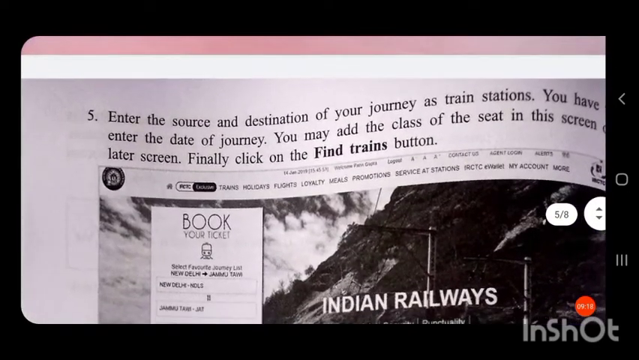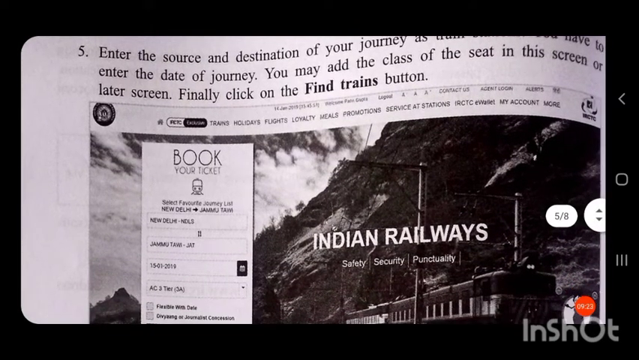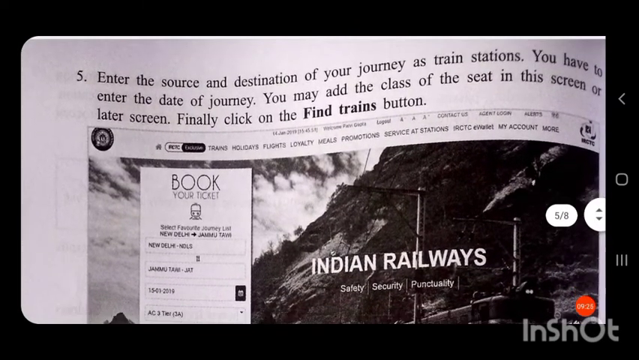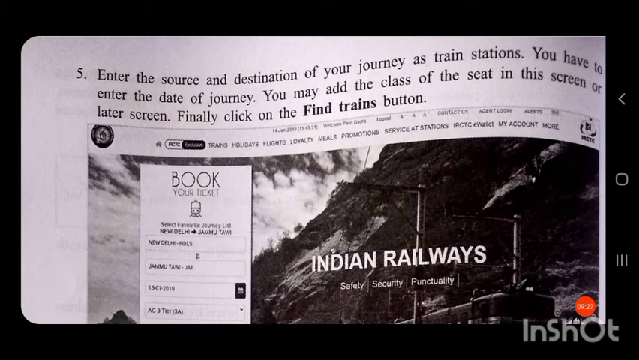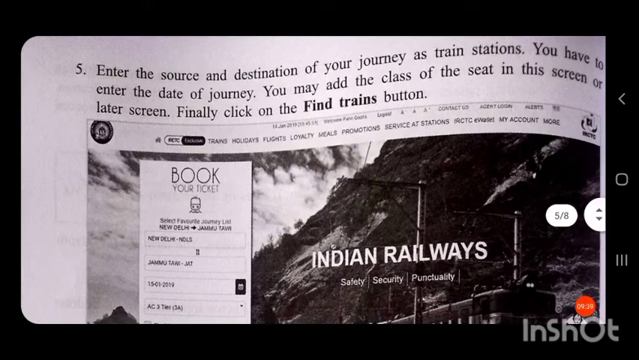Then after signing in, you have to enter the source and the destination of your journey as train stations. You have to enter the date of the journey. You may add the class of the seat in this screen or later screen. Finally, click on the Find Trains button.